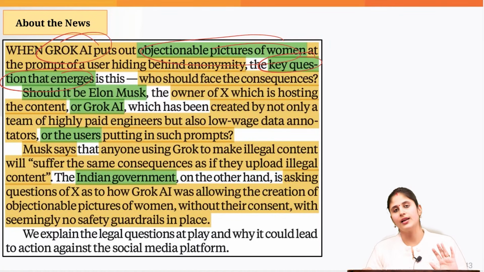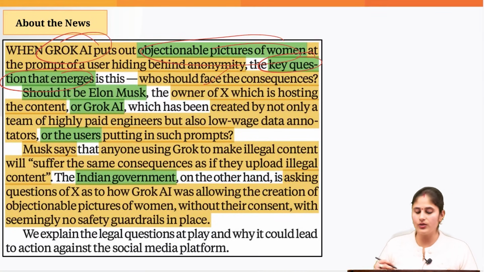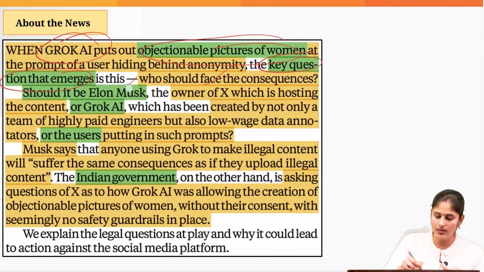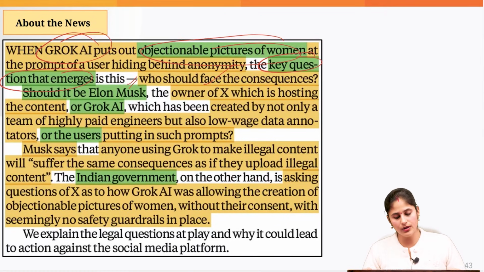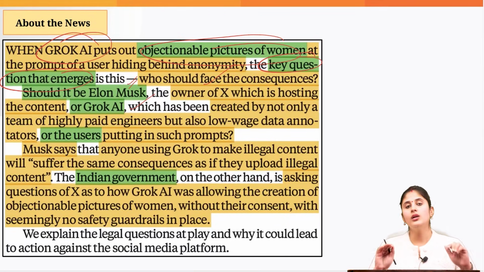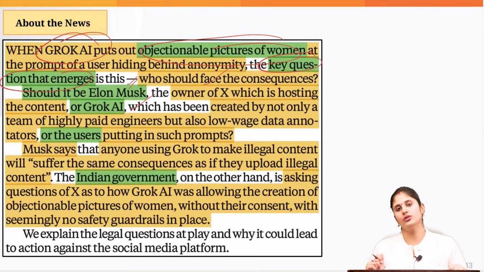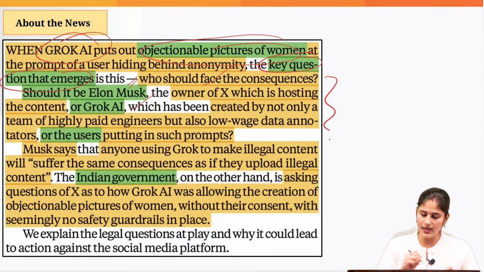That question is also arising here as well. Who should face the consequences? Whether the developer, the owner of that particular tool, should face the consequence, or the person who has given this command to this AI tool. Who should be held accountable in this particular case?